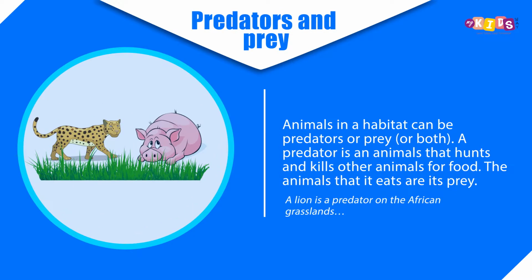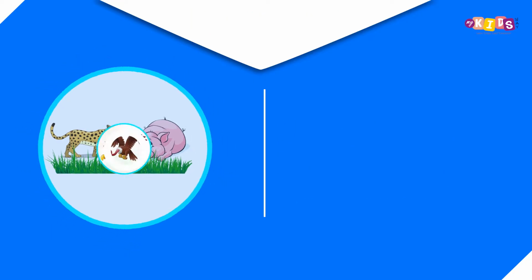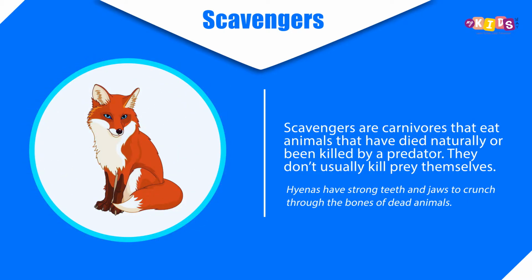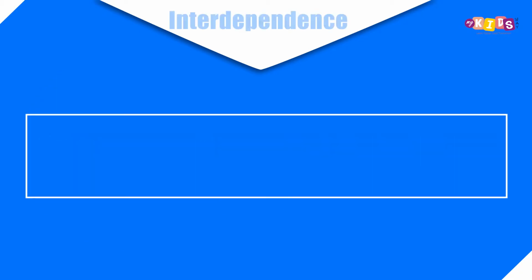Predators and prey. Animals in a habitat can be predators or prey, or both. A predator is an animal that hunts and kills other animals for food. The animals that it eats are its prey. Scavengers. Scavengers are carnivores that eat animals that have died naturally or been killed by a predator. They don't usually kill prey themselves.